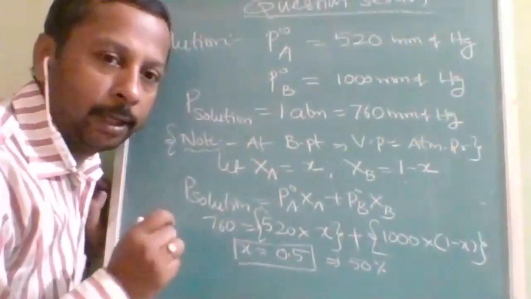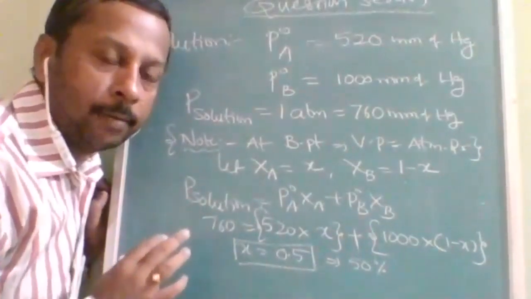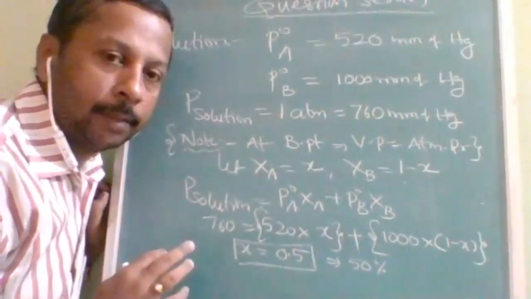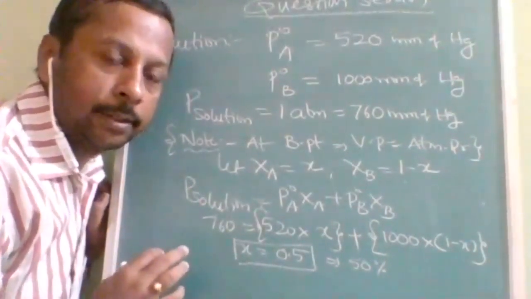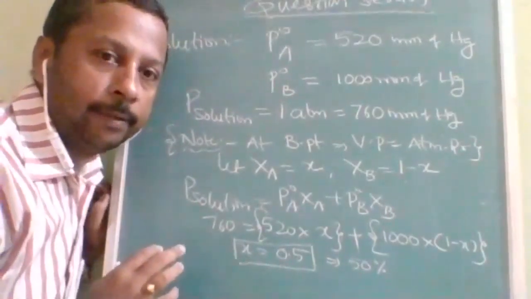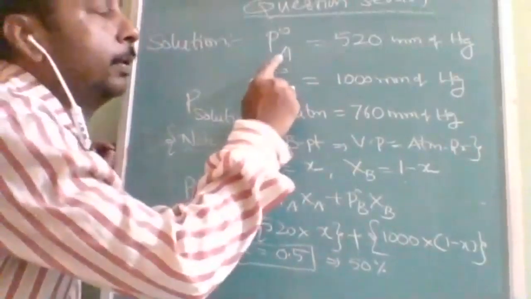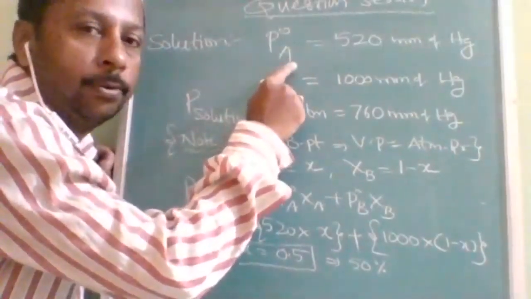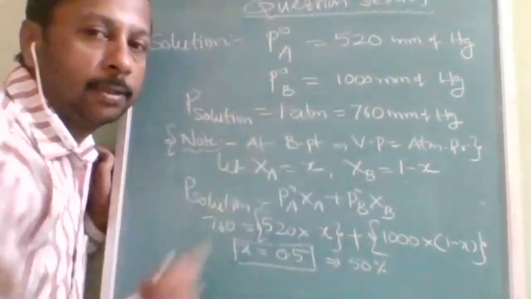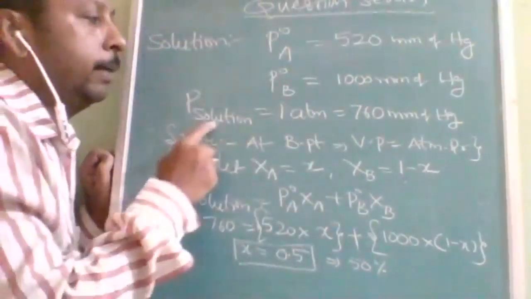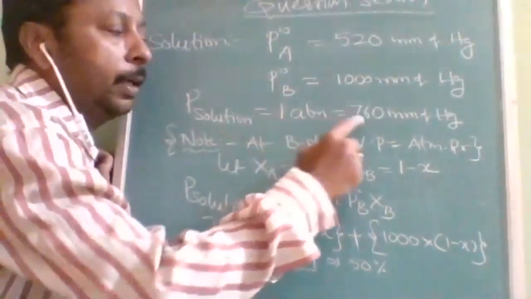Even though I am not repeating the models, every question is a different model, and most of the questions are based upon previous entrance examination questions only. These are a collection of different models of previous examination questions. So here P naught A, pure A, is given as 520, vapor pressure of pure B is given as 1000 mm of Hg, and P solution is equal to 1 atm, that is 760.